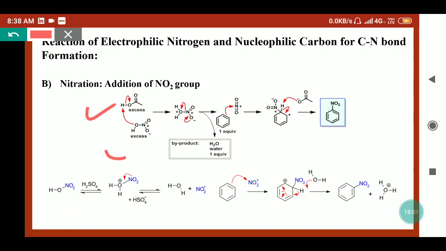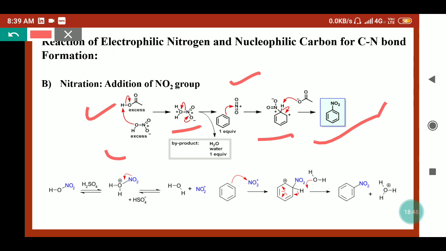it will form the bond. See here, this oxygen will attack this proton and this will be released as an acetate ion. So here we will get this species where the OH2 plus is here. This will provide the electron and it will be removed, so water will be eliminated and we will get NO2 plus. This NO2 plus can react with the arene substrate and we will get the arenium ion. Through the arenium ion intermediate, it will form nitrobenzene. Similarly, here we have used acetic acid with nitric acid to form the nitronium ion, NO2 plus,